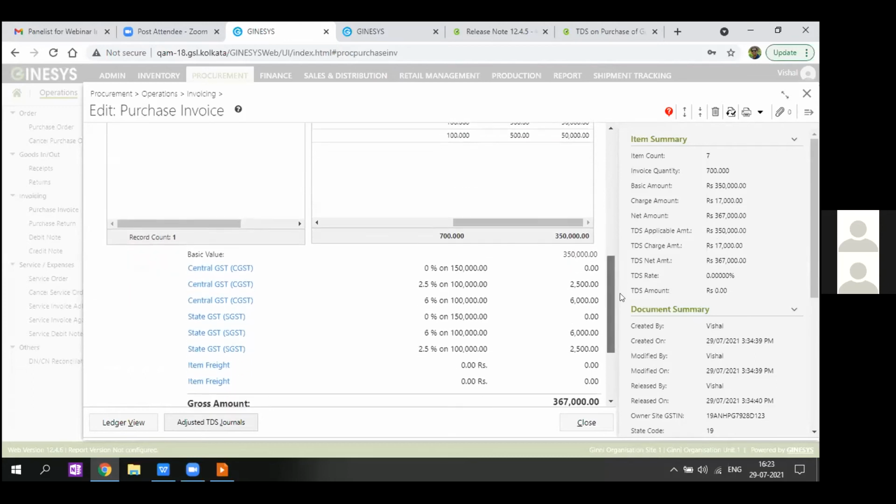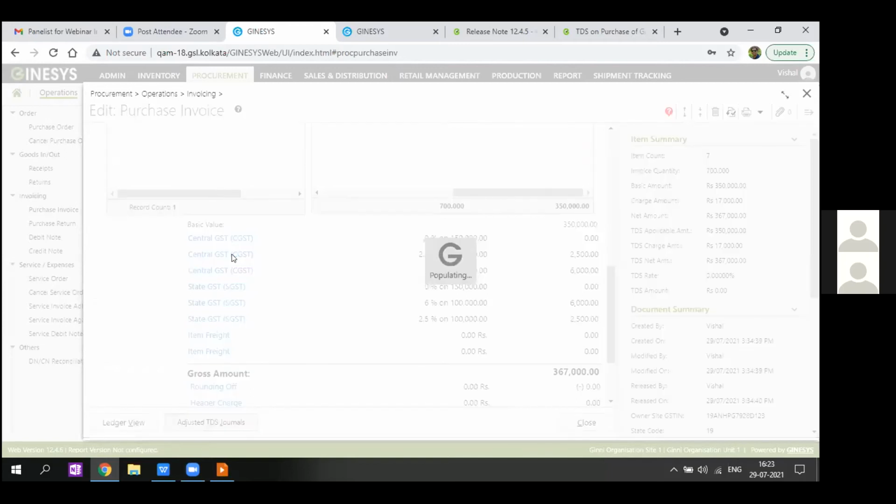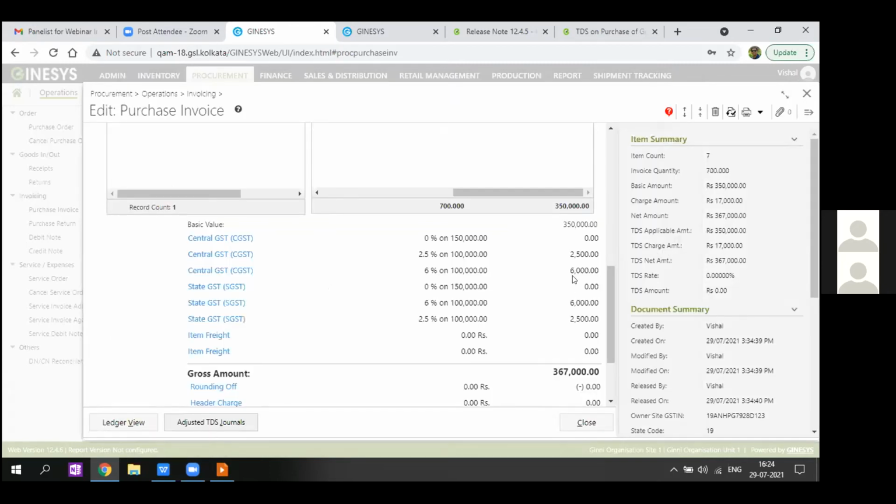Now we can see over here that the sum of all the charge values is 17,000. We can go and check the charges, whether TDS is marked as yes or no. It's been set that TDS included is yes, hence it's been considered as TDS charge amount. So all the charges which are marked as yes will be considered as TDS charge amount, and the TDS net amount, that is the total amount on which the TDS will be charged, is displayed as TDS applicable amount plus TDS charge amount. So 3,50,000 plus 17,367 is the TDS net amount.